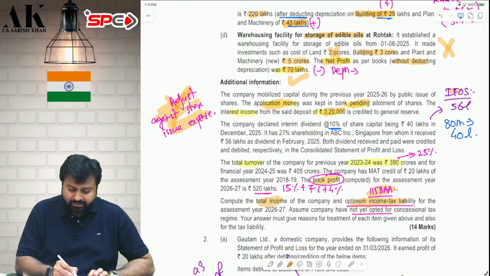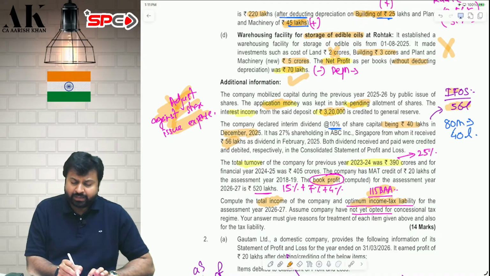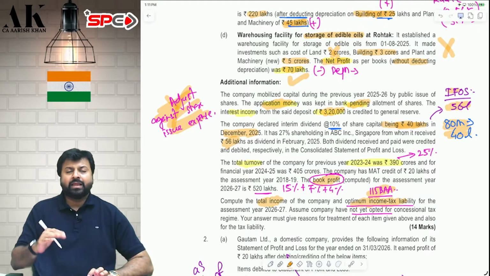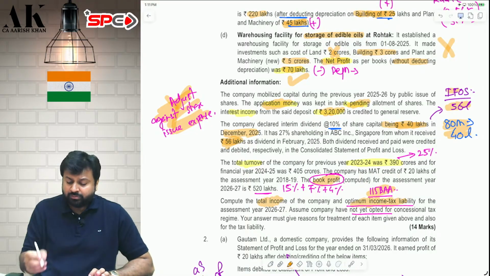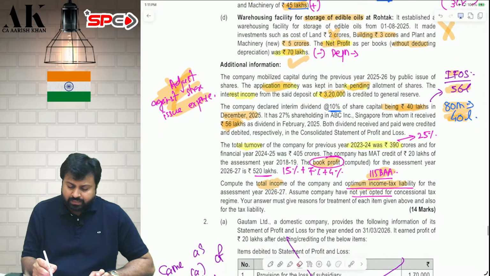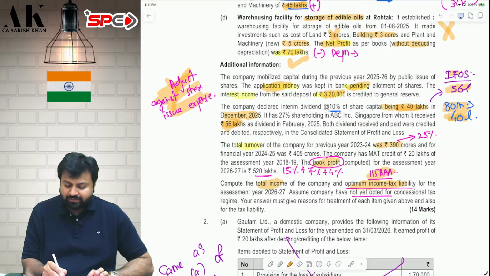Next, you are receiving some dividend of 56 lakh rupees. You can show that as income, and you are distributing a dividend of 40 lakh rupees 1 month prior to the due date of filing of return. So you can claim that 40 lakh rupees as a deduction. Therefore, dividend received 56 lakhs, dividend distributed 40 lakhs, and 40 lakhs you can claim as a deduction. The turnover of last year is 390 crore. Therefore, the tax rate will be 25%. On that, you apply surcharge and cess if applicable. Then you will compute the book profit. Book profit is directly given, 520 lakhs.